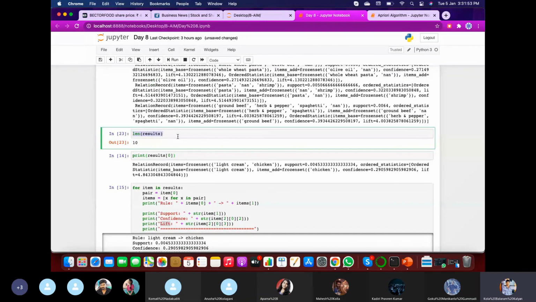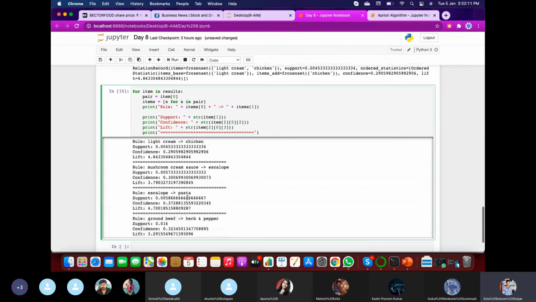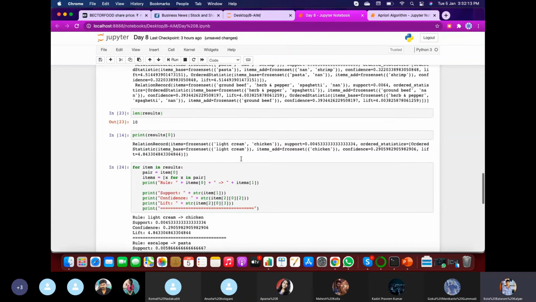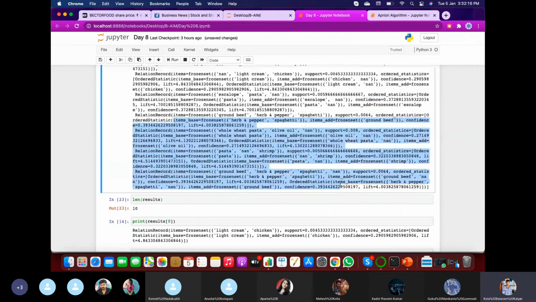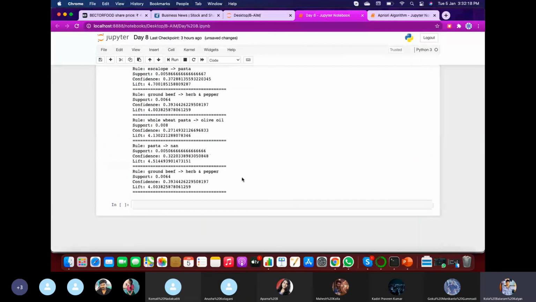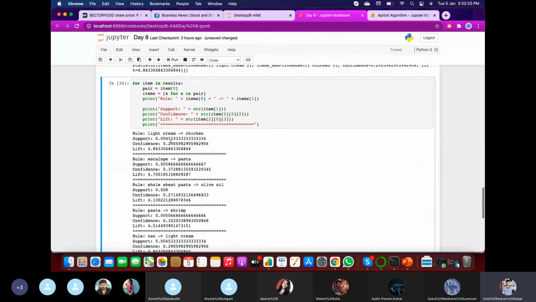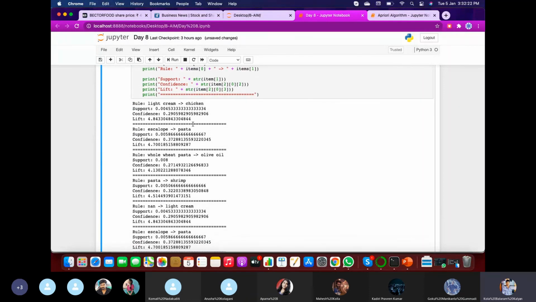Previously we had combinations of two, that is, a set having two items, where at least a customer must purchase two items and also the lift must be greater than 3. If you change the rules, the length of results will change. Again, if you want to arrange this in a visualized manner, you can identify these will be the results. Every combination has more than 4.